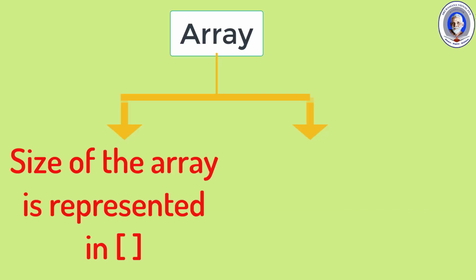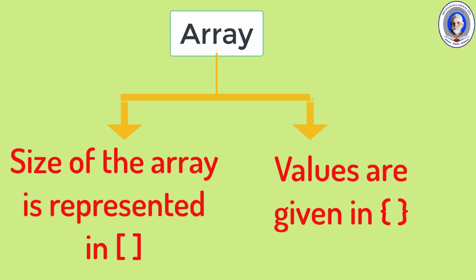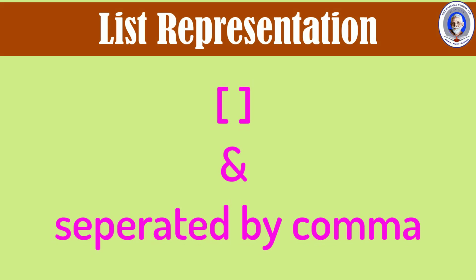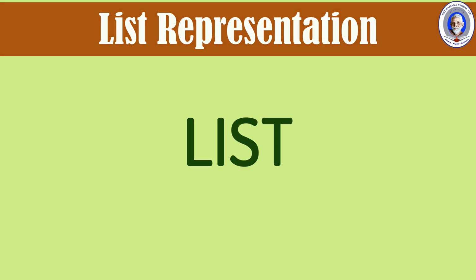So the size of the array is represented using square brackets and the values are stored inside the curly brackets. Similarly, the list is also represented by square brackets with values separated by commas. Such expressions are called list.